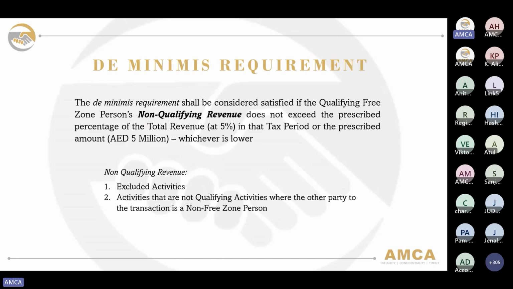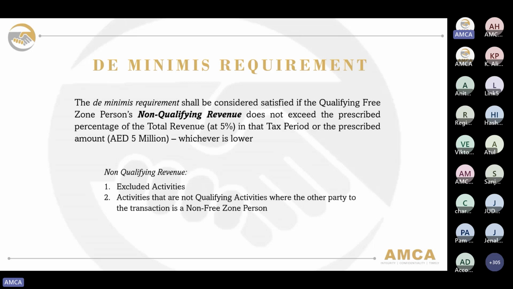Now we will be discussing the de minimis requirement. The de minimis requirement is considered to be met if the qualifying free zone person's non-qualifying revenue does not exceed the prescribed percentage of the total revenue in that tax period or the prescribed amount, whichever is lower. As per the Cabinet decision that was released, the percentage must not exceed 5% or a prescribed amount of AED 5 million, whichever is lower. The non-qualifying revenue that they consider are the excluded activities and the activities that are not qualifying activities where the other party to the transaction is a non-free zone person.